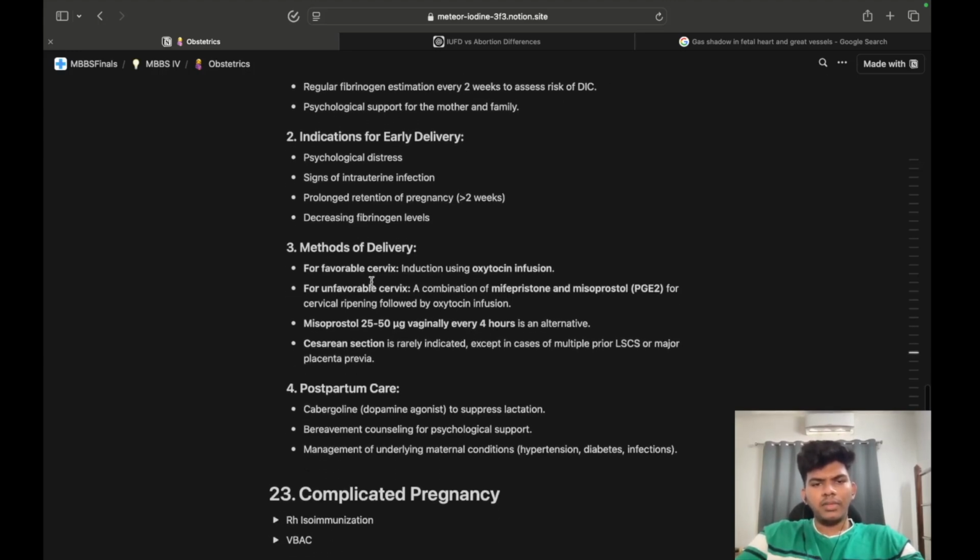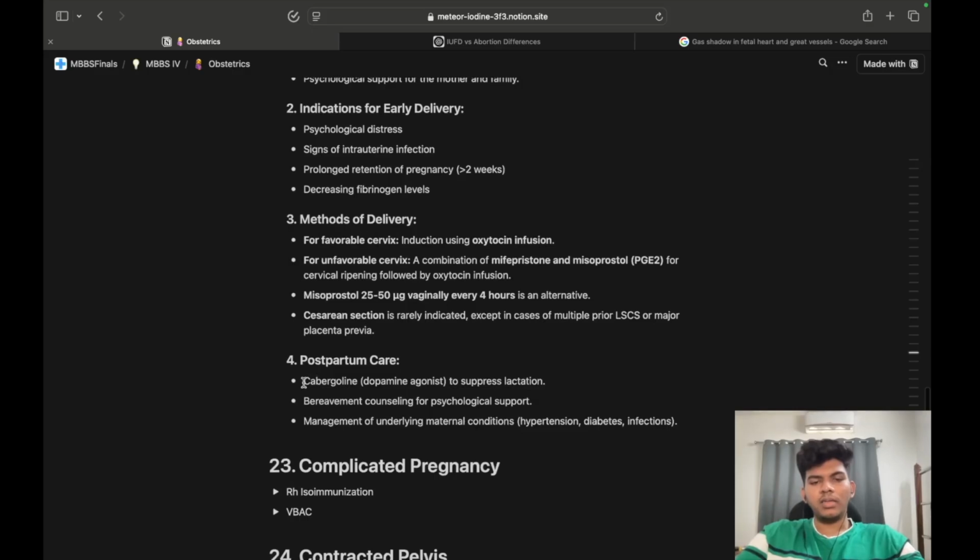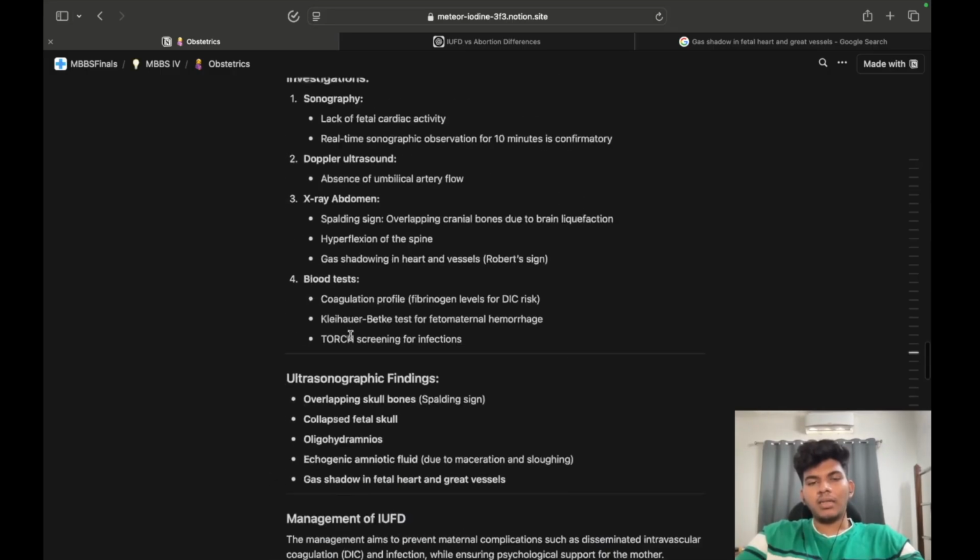Methods of delivery: for a favorable cervix, oxytocin. For an unfavorable cervix, mifepristone and misoprostol followed by infusion, and misoprostol 25 to 50 microgram every 4 hours. Cesarean section is rarely indicated. Postpartum care: cabergoline to suppress lactation, bereavement counseling, and management of underlying maternal conditions.